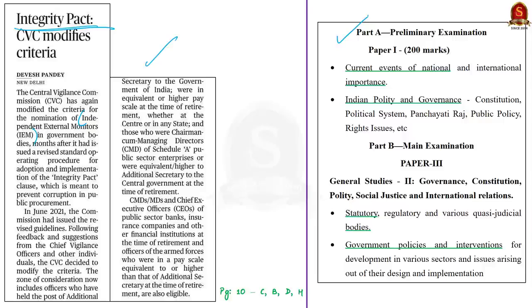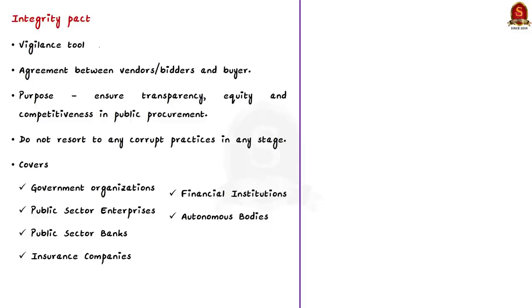See, basically the Integrity Pact, it is a vigilance tool. That is, it is an agreement between the vendors or bidders and the buyers. These are the vendors and buyers in a public procurement. See, you know that when there is a public procurement, tender is floated and then we have bidders on one side and the buyers on the other side. So it includes government organizations, public sector enterprises, public sector banks, insurance companies, other financial institutions and even autonomous bodies, etc. These could be the bidders or even the buyers.